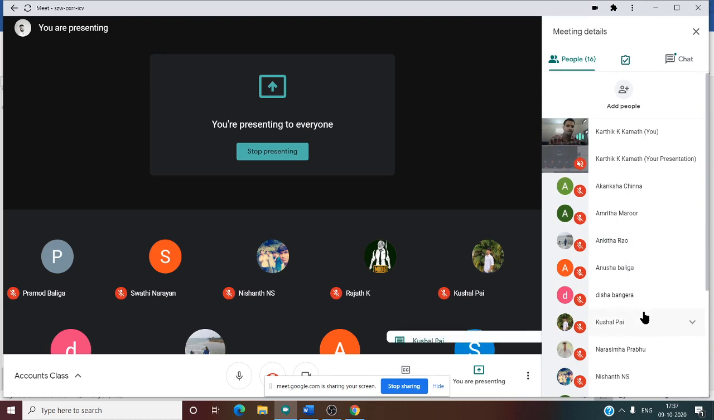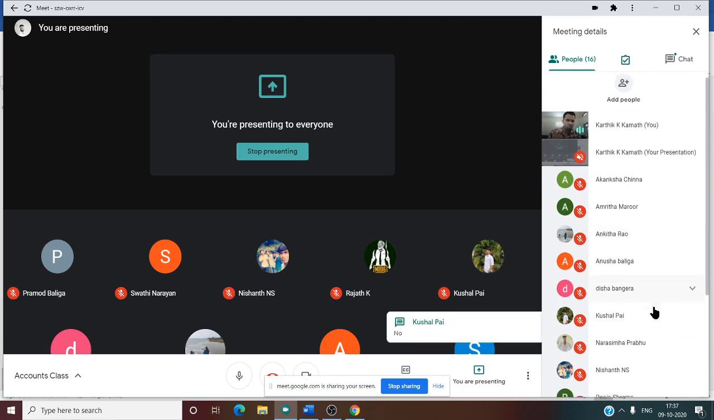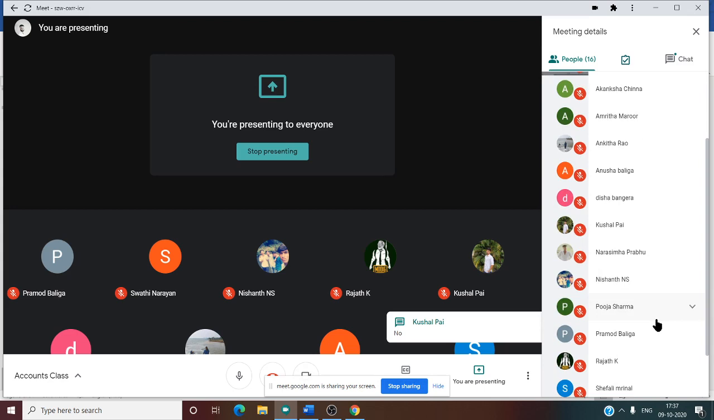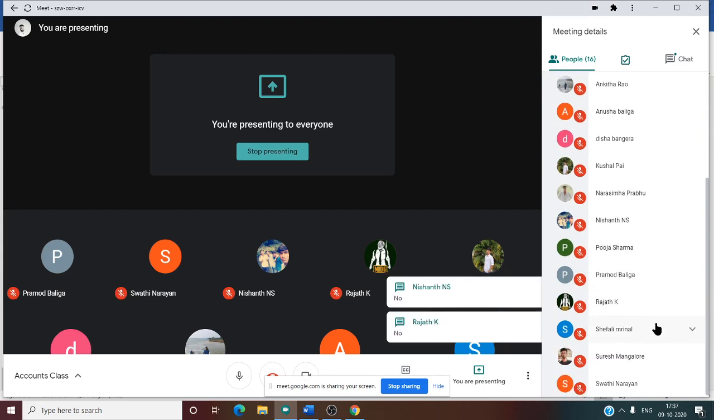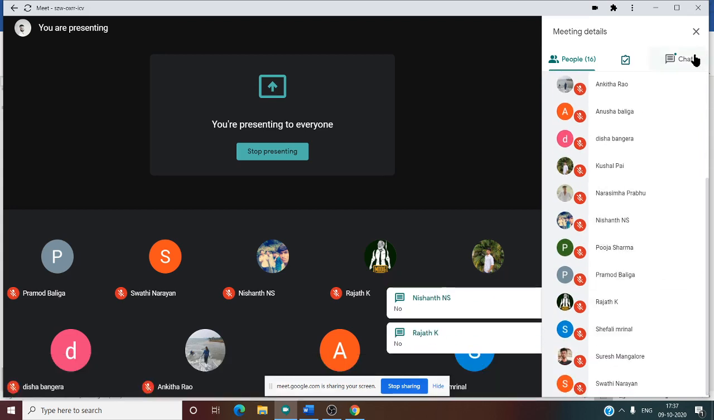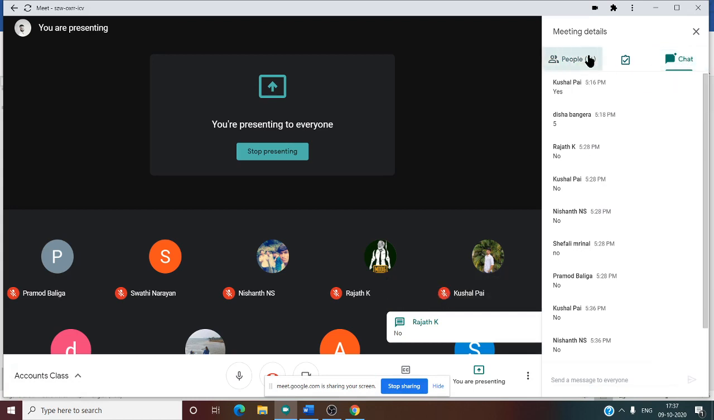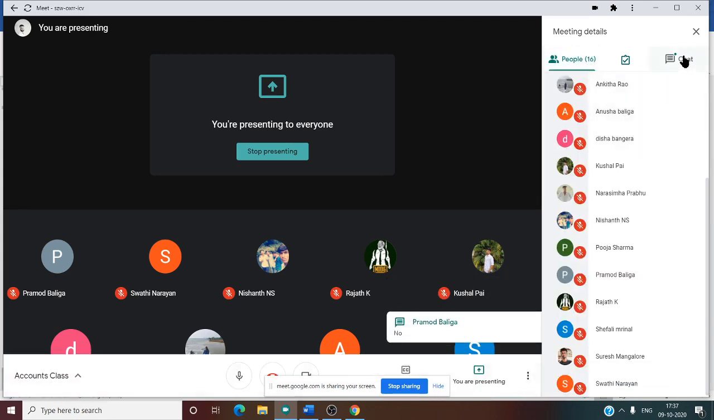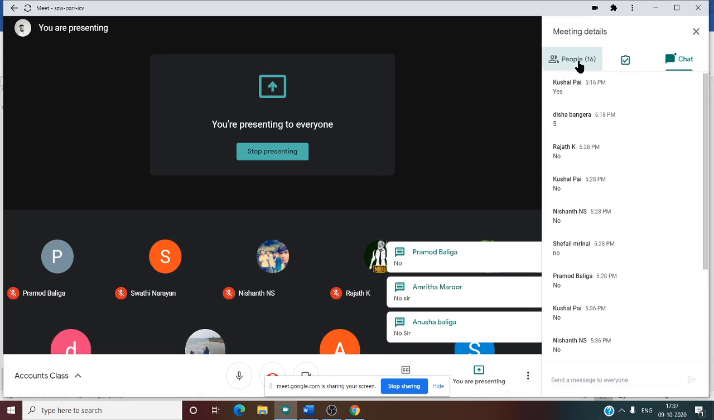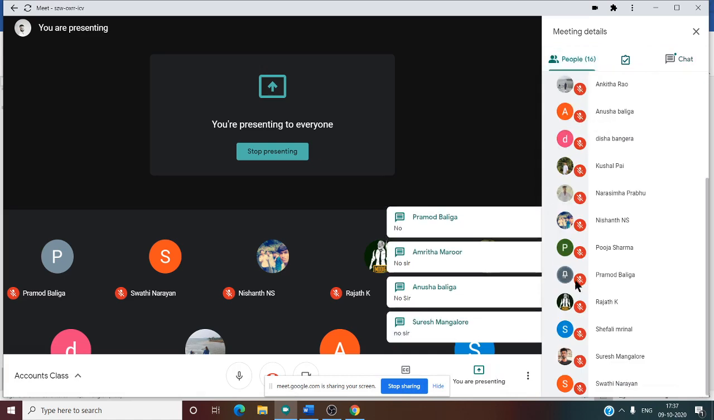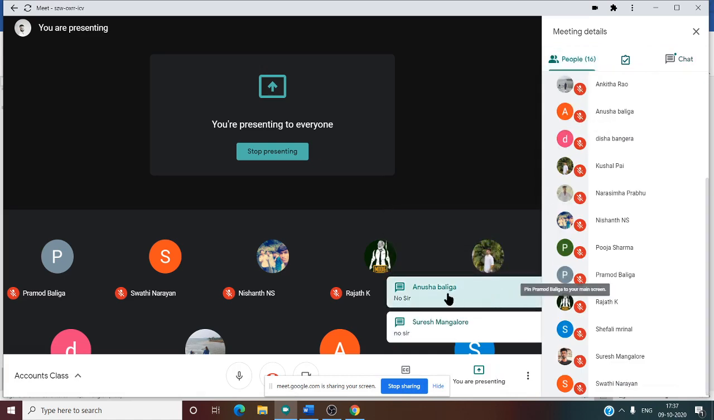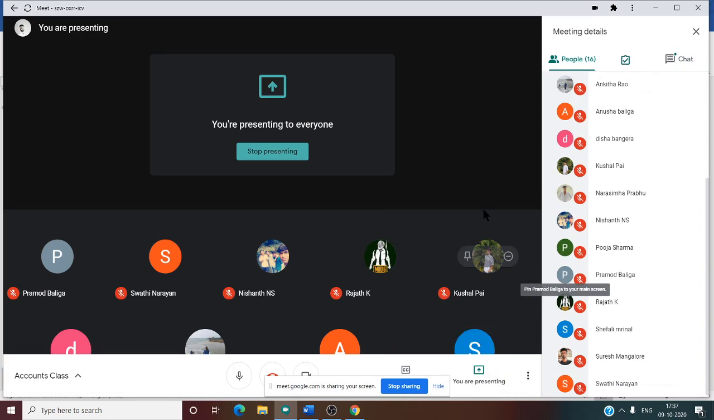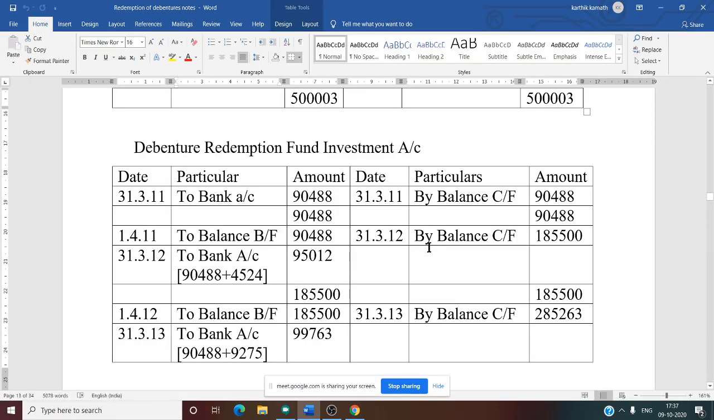Akamsha, Amrita, Ankita, Anusha, Disha, Kushal, Narasimha, Pooja, Pramod, Rajat, Shifali, Suresh, Swati. Kushal, Nishant, Rajat is saying no doubt. I hope for others also it is very clear. No doubt I feel. Yes. So it is very simple. Suresh is also saying no.